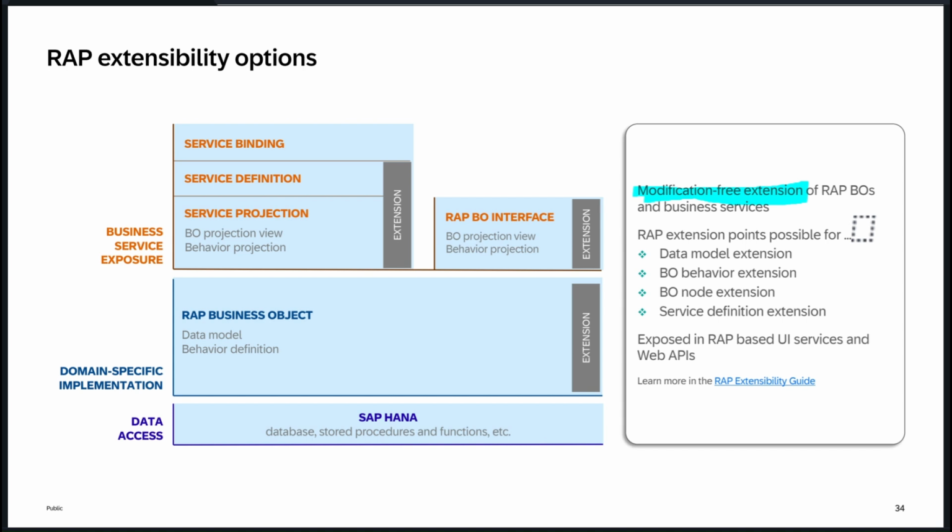You are just building your logic on top of that. So you are extending it. That's why it is called extensibility. Make it clear, they call it extensibility, and they are not calling it enhancements at all. You would be using these enhancements and modifications in the on-premise system, but here we mostly call it extensibility.